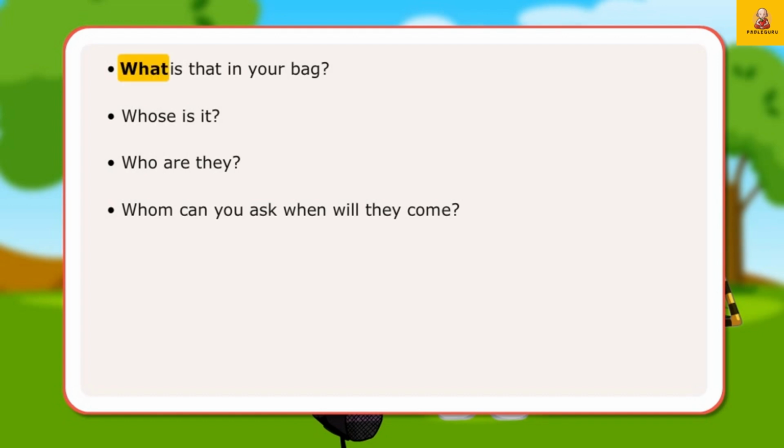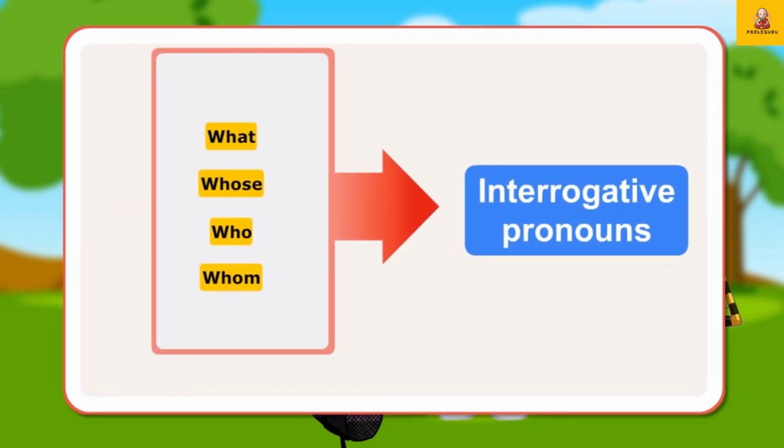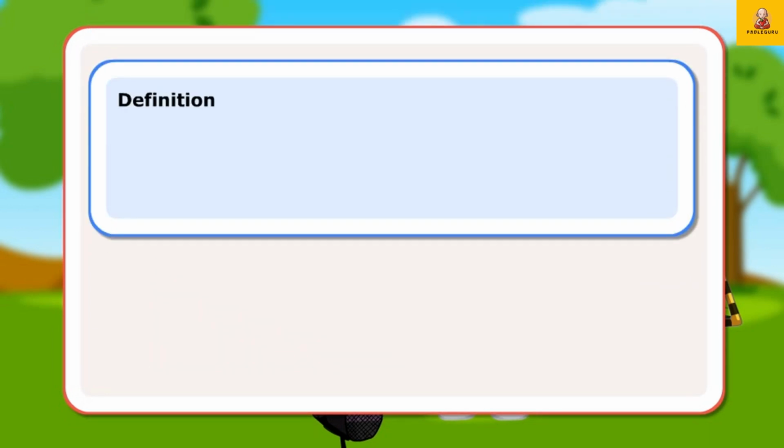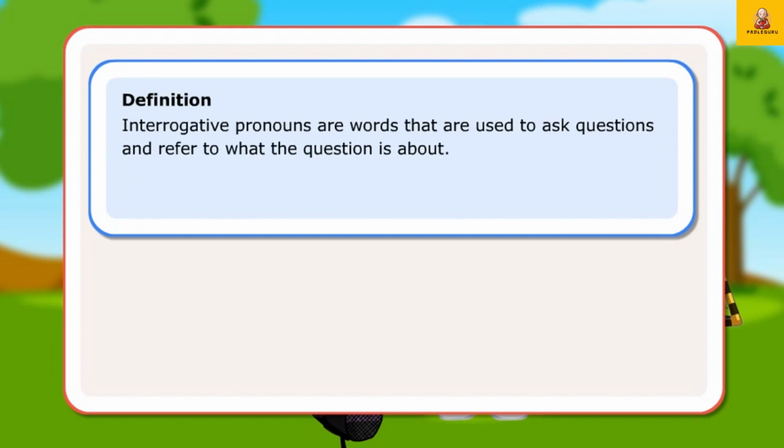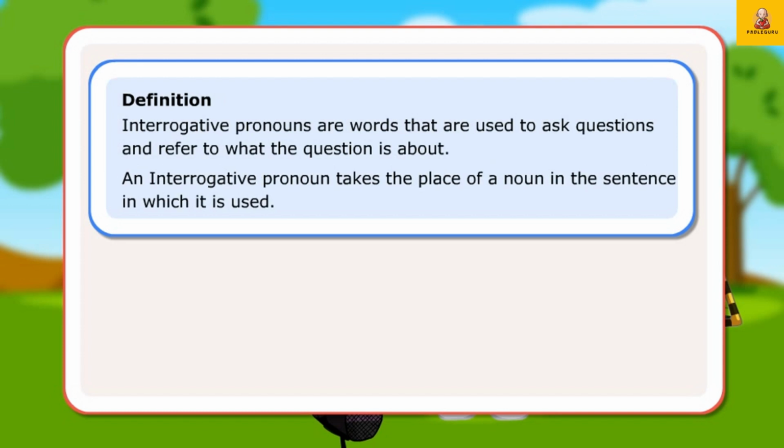The words what, whose, who, and whom are examples of interrogative pronouns. Definition: interrogative pronouns are words that are used to ask questions and refer to what the question is about. An interrogative pronoun takes the place of a noun in the sentence in which it is used. Let us look at a few sentences.